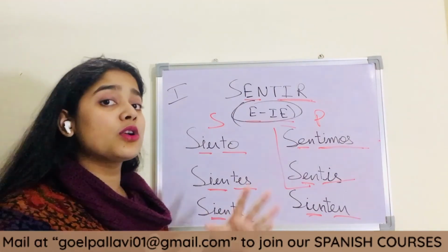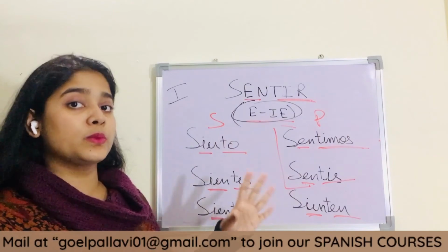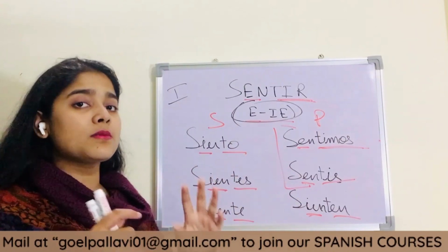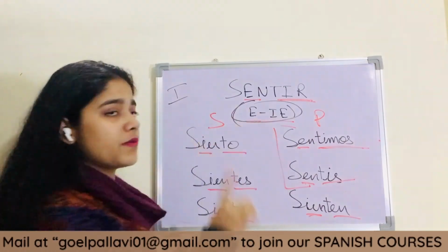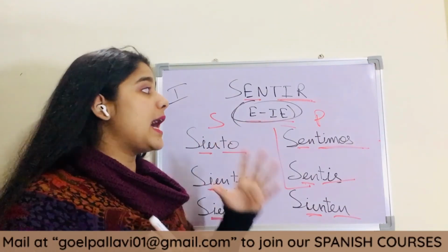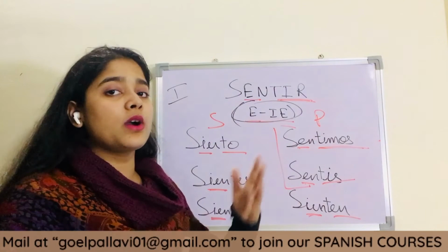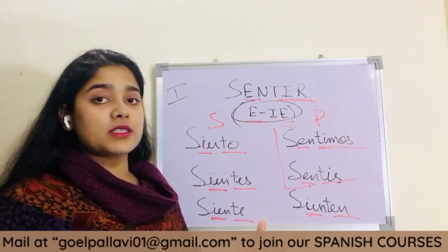There is not a fixed pattern for irregular verbs. We will change them, but somehow there is a similar pattern. So this is the first part of stem changing verbs, and in the next video we are going to learn about the other ones. But yeah, that was it for today.